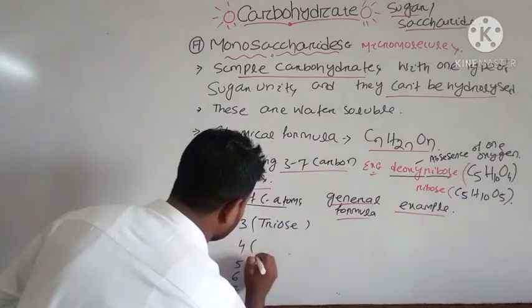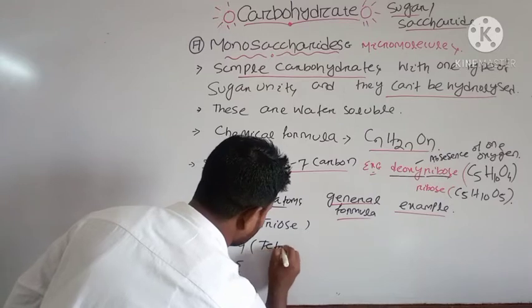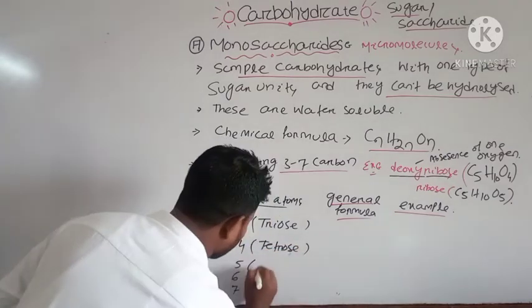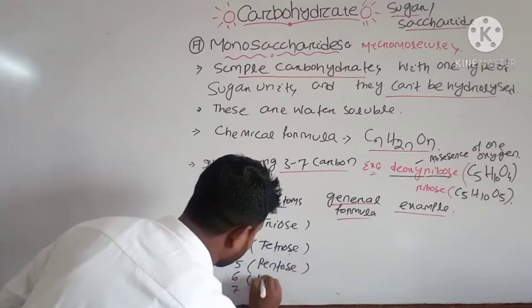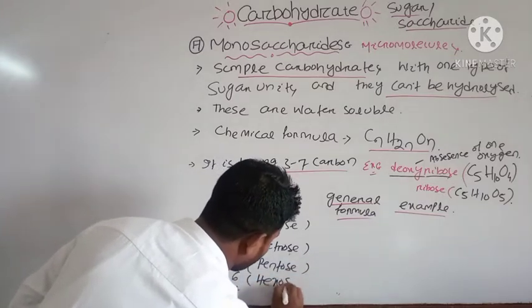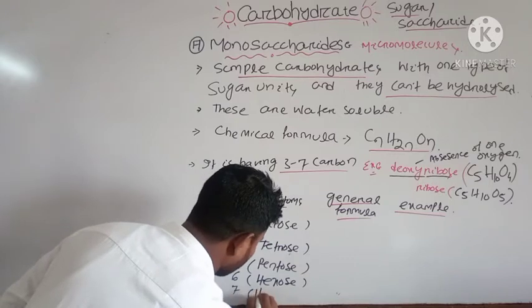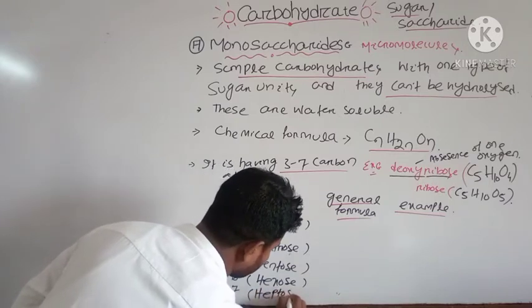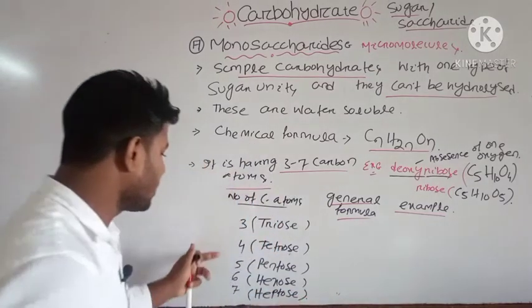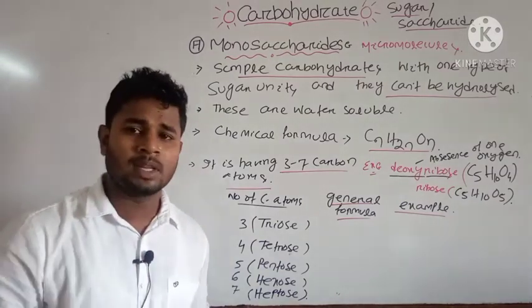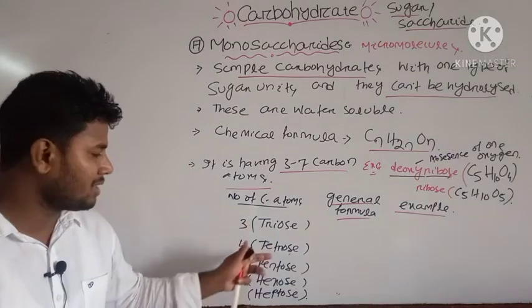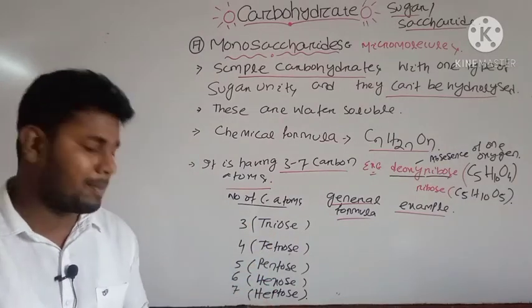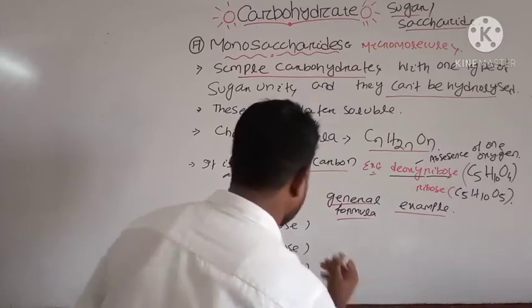Similarly, 4 carbon is known as tetrose, then 5 pentose, 6 hexose sugar, and 7 heptose. These are the 5 types of monosaccharides: triose, tetrose, pentose, hexose and heptose.